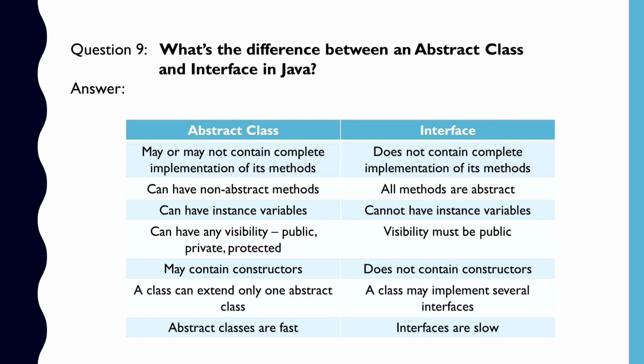The visibility in case of abstract class may be public or private or protected. But in case of interface, the visibility will always be public. Abstract class may contain constructors and interface cannot. A class can extend only one abstract class, whereas a class may implement several interfaces. Abstract classes are fast, but interfaces are slow.